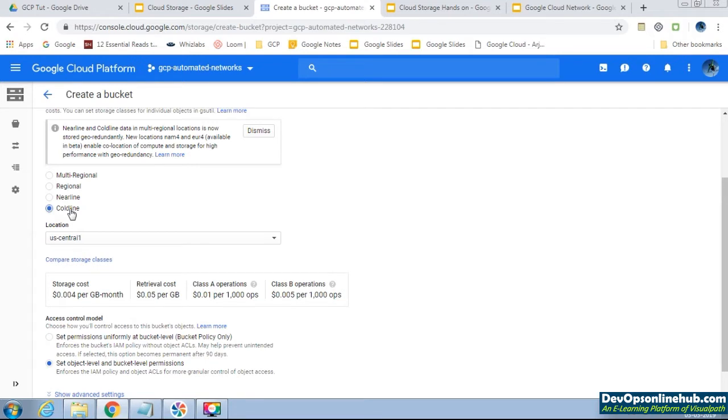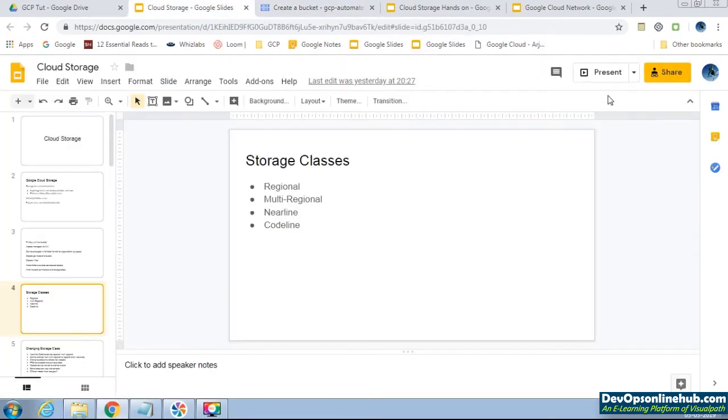Then we have coldline. Coldline is nothing but an archiving solution where the data goes, and we will be accessing coldline about once in 6 months or once a year. In that case the retrieval cost is 0.05 per GB. You can compare the retrieval cost of coldline and nearline. So the cost is highest for multi-regional, then regional, then nearline, and then coldline. Okay, we'll see the next.